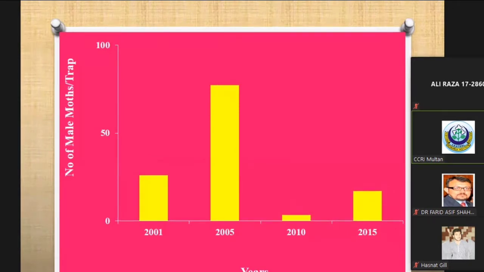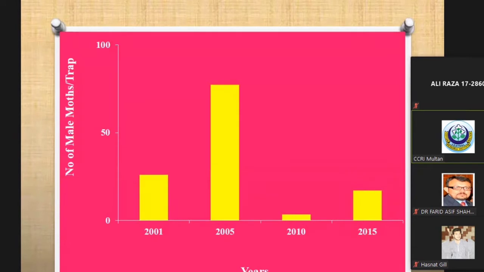What are the reasons behind this? There are several reasons. One reason is cultivation of uncertified seed. Another reason might be insecticide resistance in the pink bollworm. And third, the most important reason is the lack of use of cultural practices, or ignorance of IPM strategies.